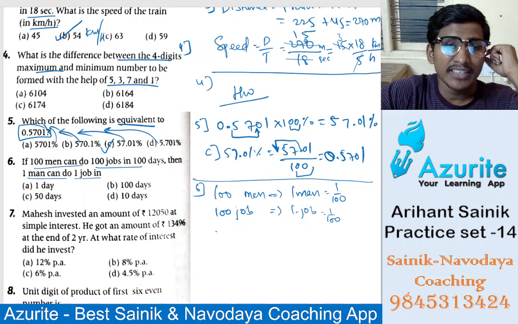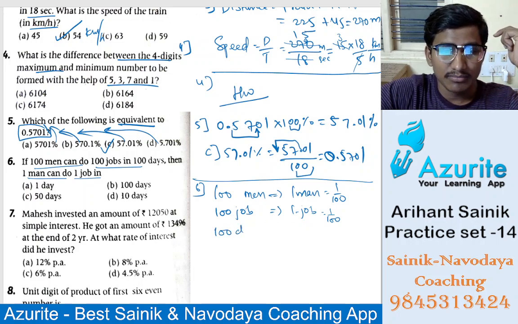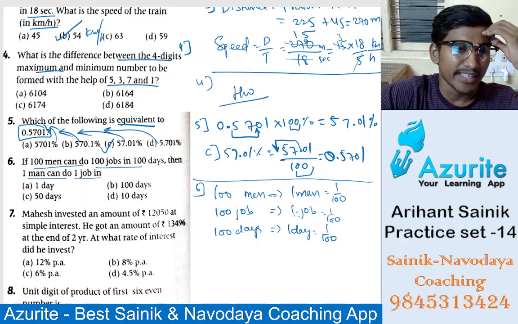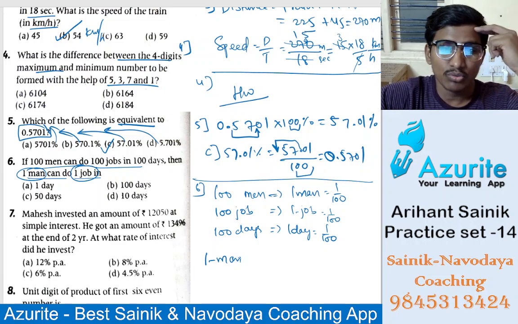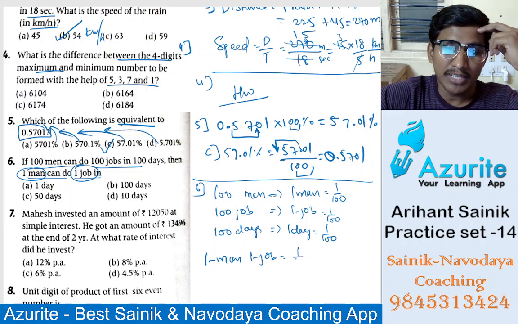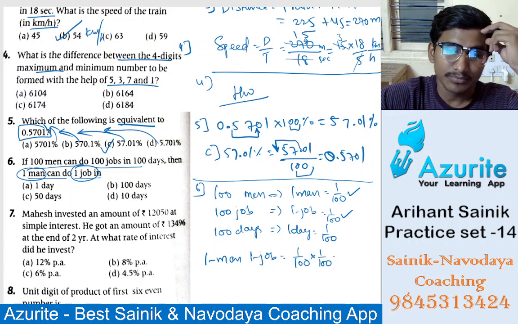And 100 days, one day will be 1 by 100. Now they are asking for one man and one job, so one man and one job will be 1 by 100. So how much will it be?